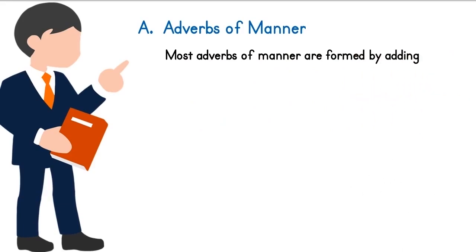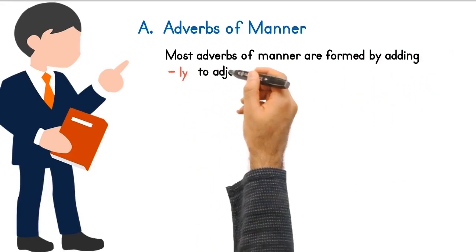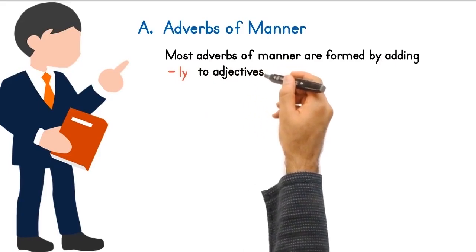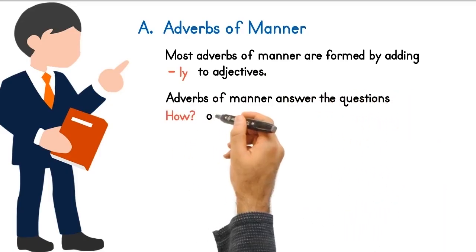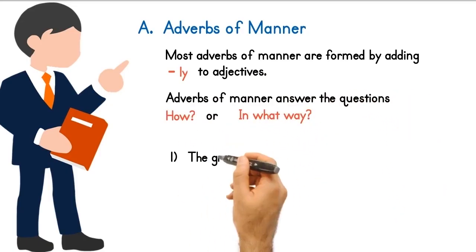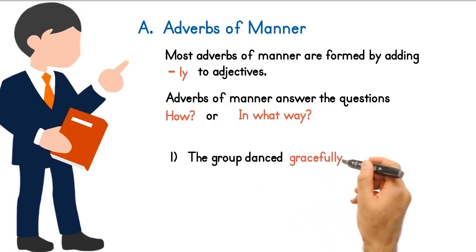Most adverbs of manner are formed by adding ly to adjectives. But not all words ending in ly are adverbs. Adverbs of manner answer the questions, how, or in what way. Examples: the group danced gracefully. He did it secretly.